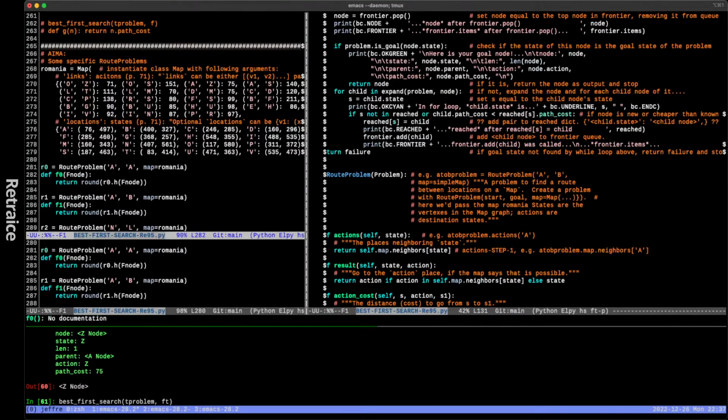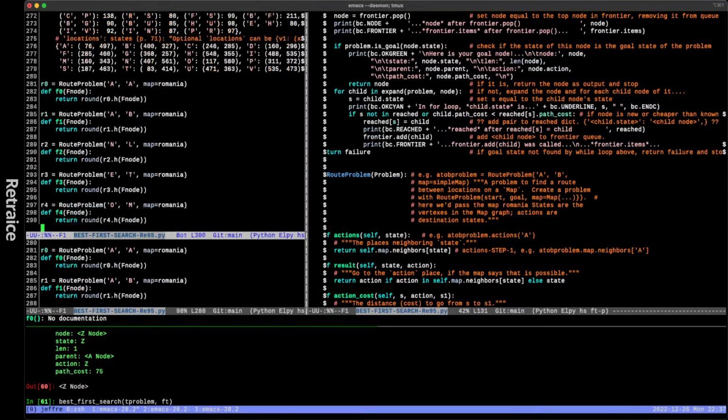And I can actually mix and match them too. This is kind of cool. But anyway, our evaluation functions are specialized right here. So that when I do problem R0, the evaluation function uses R0.h, the H method on R0, instead of just route problem or something like that. It wouldn't work. It was throwing an error, and it made sense that it would throw an error.